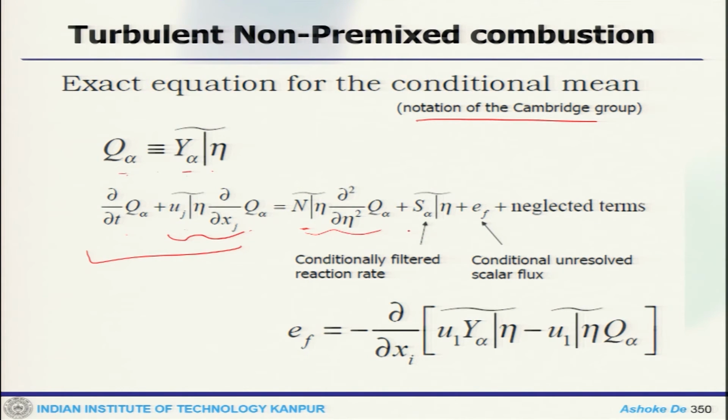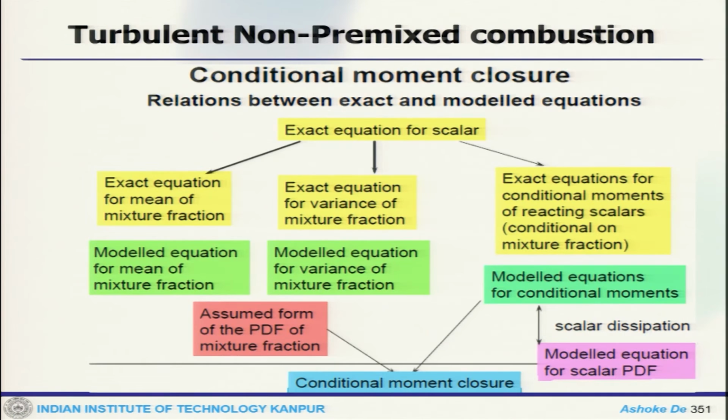This is a reaction rate term, a conditionally filtered reaction rate term, and other terms which are neglected. And E_Y contains Y'', U'' conditioned at η, and Q_α. So, this is the term which has to be closed.